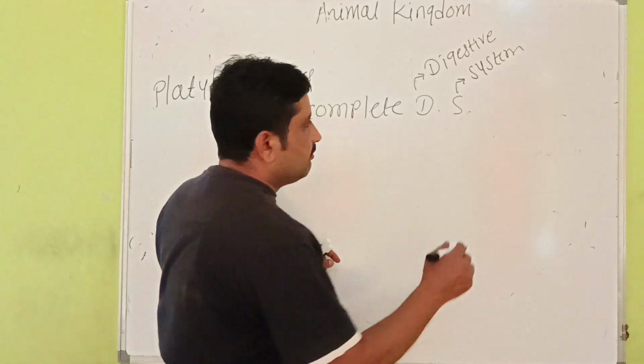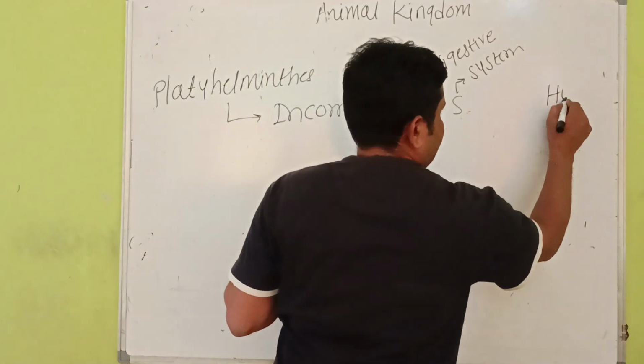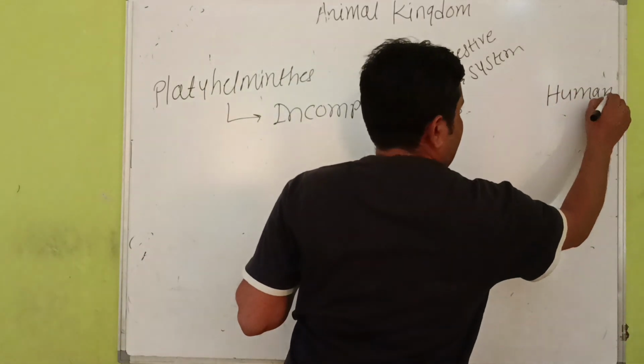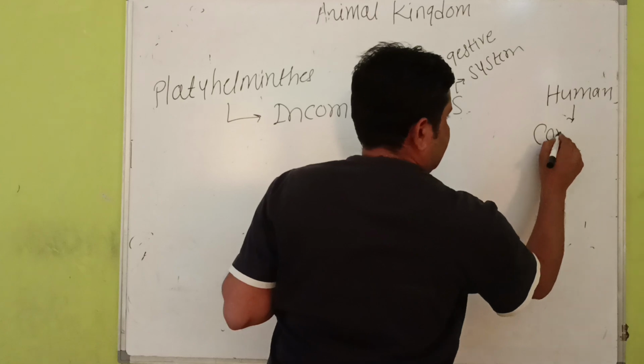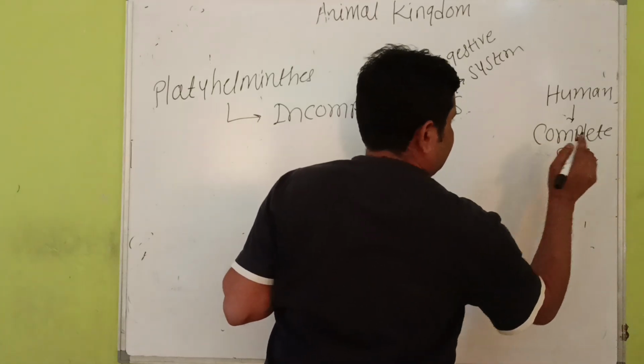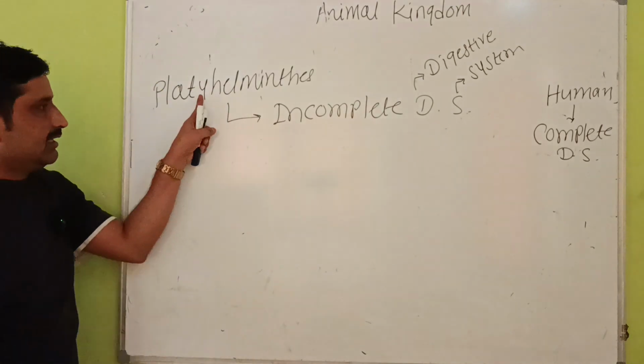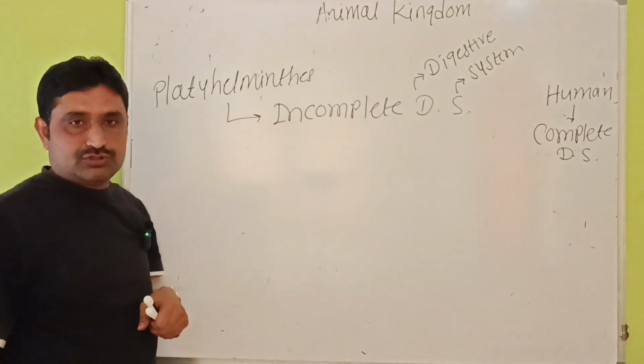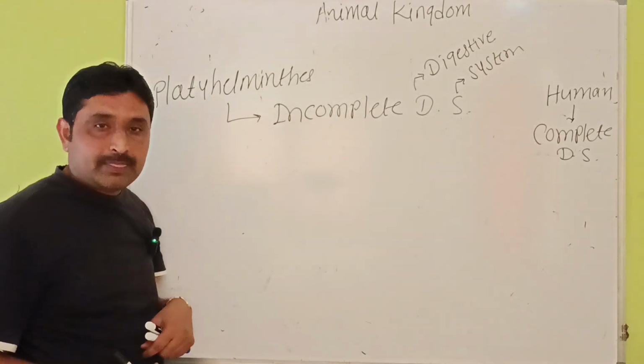We have complete digestive system. Humans have complete digestive system, whereas Platyhelminthes have incomplete digestive system. इसका मतलब क्या है?